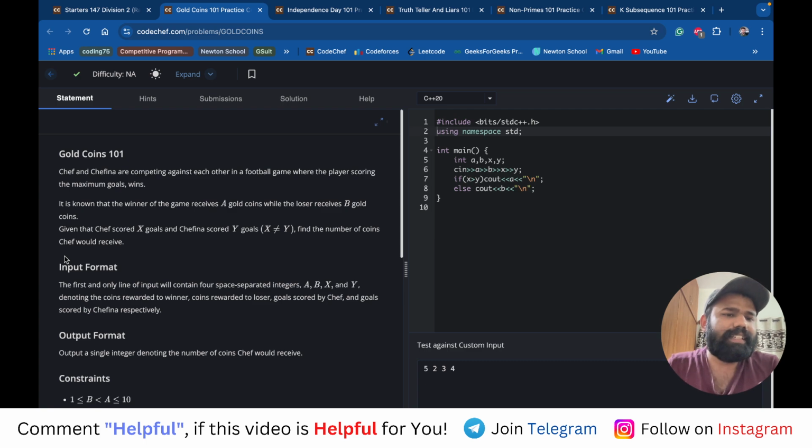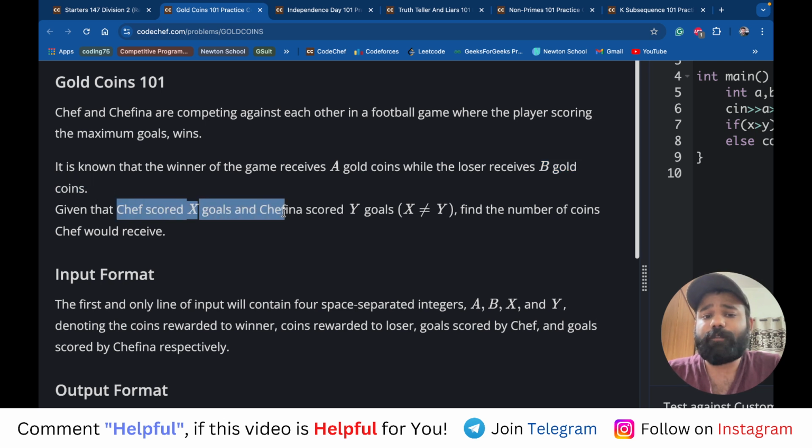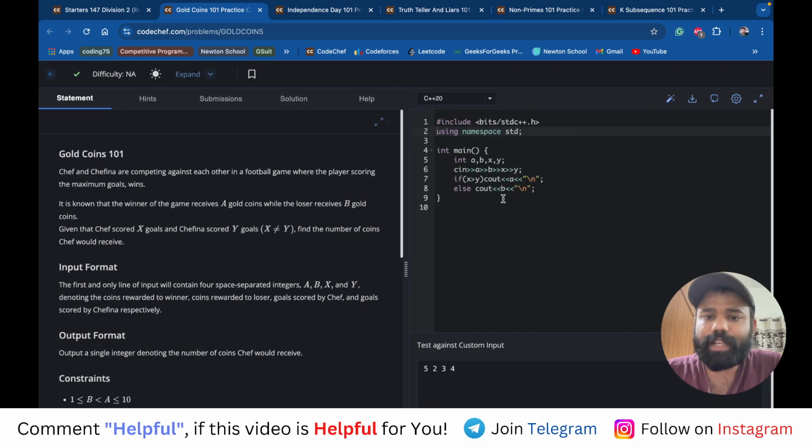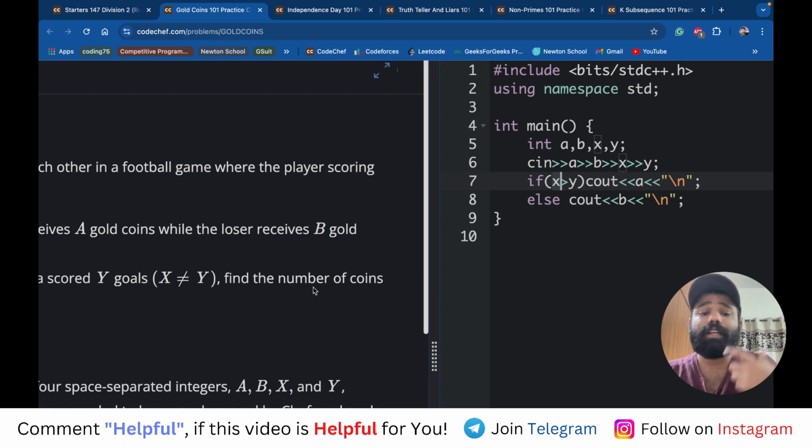They are saying that there is Chef and Chefina and they are playing a football game. The person who wins the game will get A gold coins, and the person who loses the game will get B gold coins. If Chef has scored X goals and Chefina has scored Y goals, who will win? Obviously, if X is greater than Y, Chef will win, and you have to find the number of coins got by Chef.